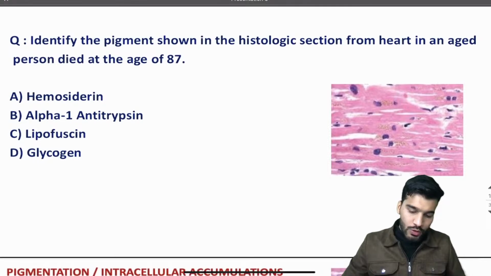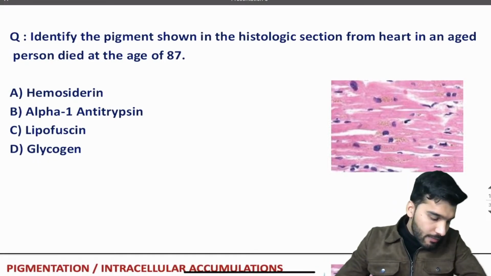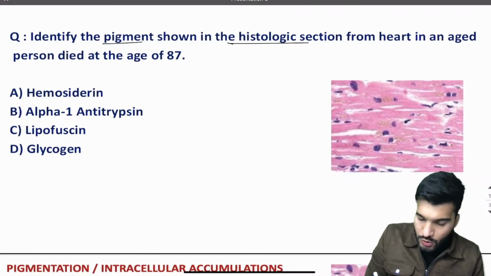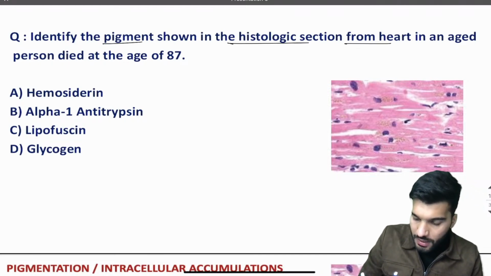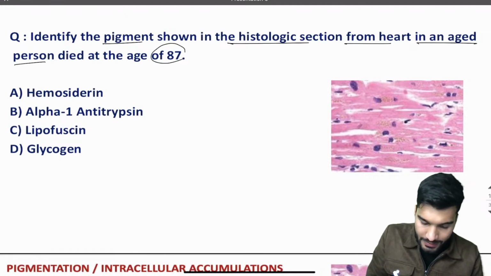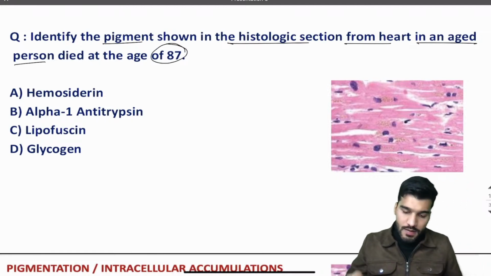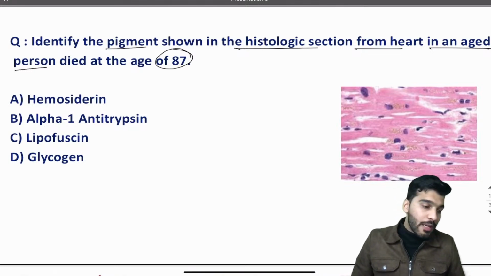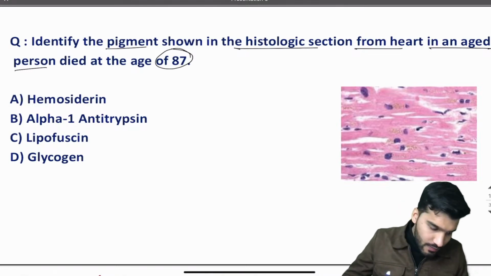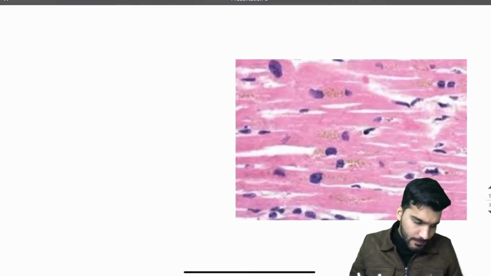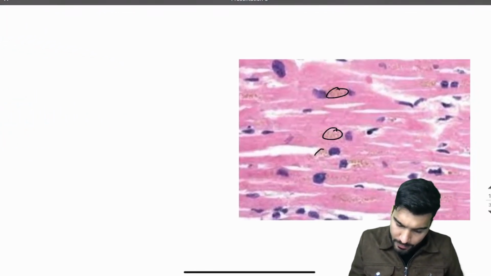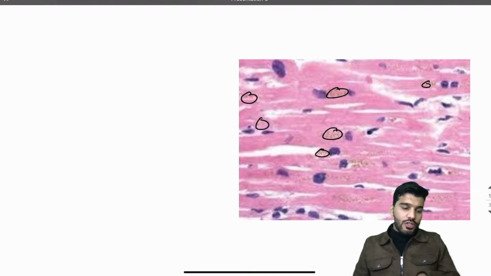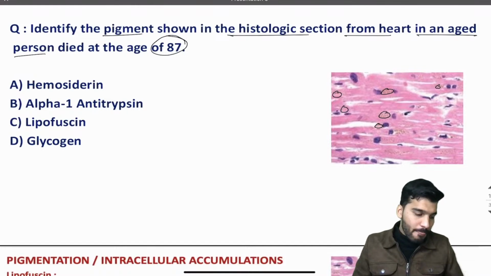Now let's move to the intracellular pigmentations. Identify the pigment shown in a histologic section from the heart of an aged person who died at the age of 37. What is the intracellular pigment seen in the image? You can see, guys, there is a yellow brown pigment. What is this intracellular pigment after lipid peroxidation called?